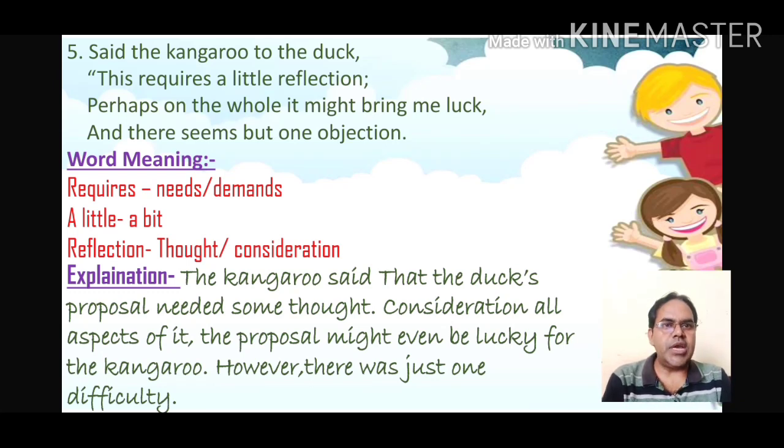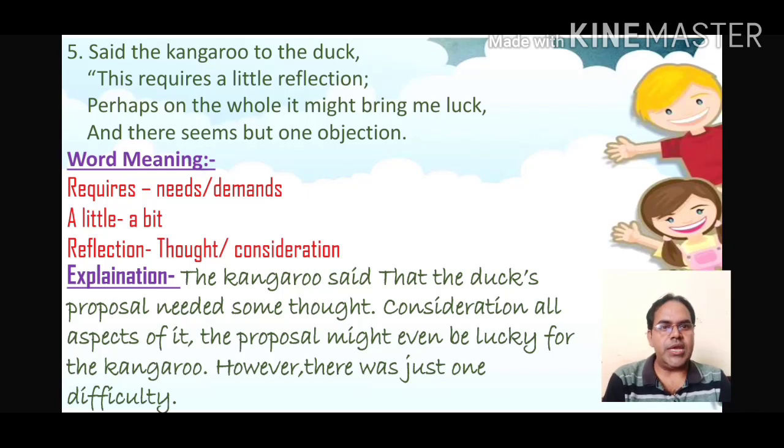"Perhaps on the whole it might bring me luck." That is, I will feel very lucky if you are going to do so. "There seems but one objection." Only one objection the kangaroo was having. Explanation now: the kangaroo said that the duck's proposal needed some thought, some consideration of all aspects of it.